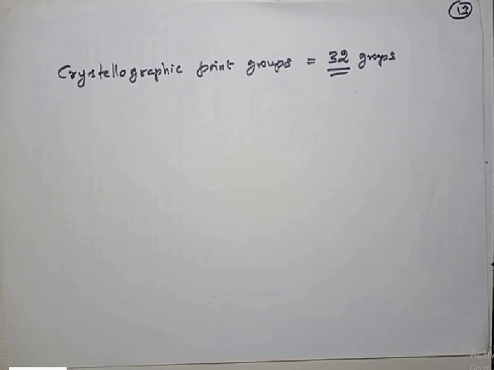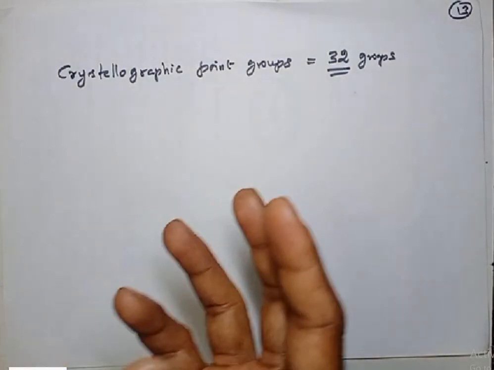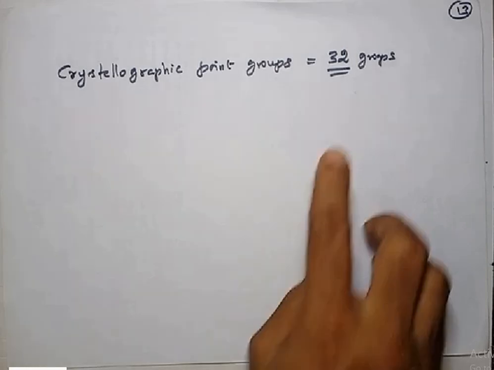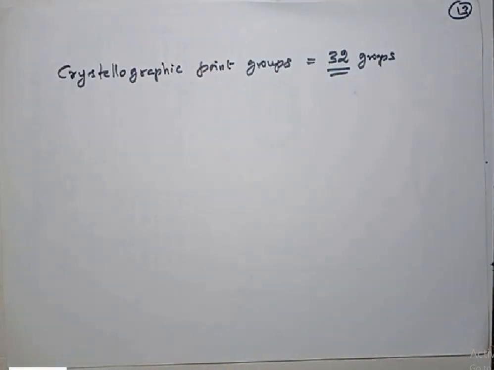Okay, so each and every crystal must belong to one of these groups containing a certain number of symmetry elements. For example, just now we discussed the cube. A cube has 23 symmetry elements, right? Like that, 23 symmetry elements will form one group. Like that, there are different combinations of symmetry elements in different shapes. If you count the total combinations, we get 32. So in crystals, there are 32 point groups possible based on symmetry elements. Take down.